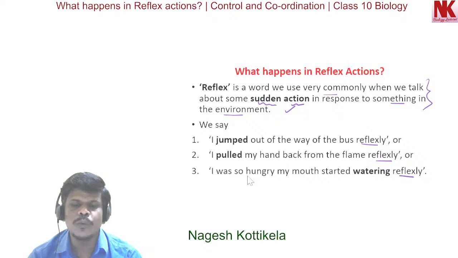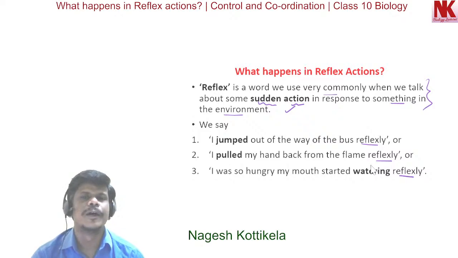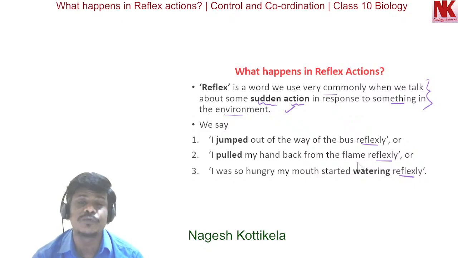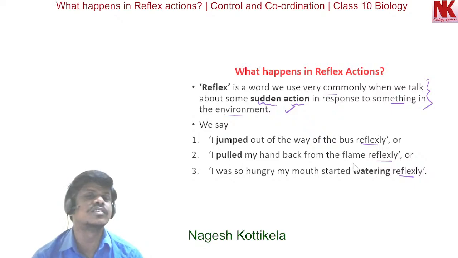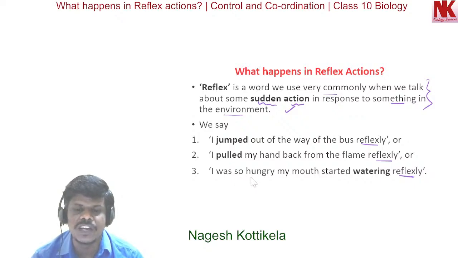And, I was so hungry my mouth started watering reflexly. Salivation occurs when a person sees a favorite food item, or thinks about the favorite food item, or is in starvation or feeling hungry.